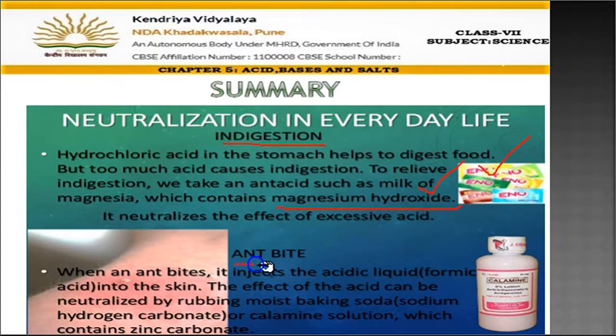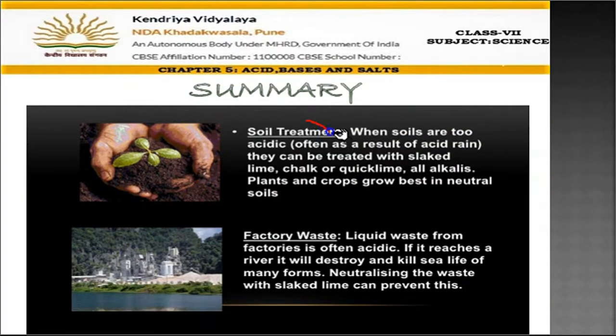Then in an ant bite, the bite has formic acid, so we can use calamine solution on it, or baking soda can also be rubbed to get a neutralization reaction. Then soil treatment. If the soil becomes acidic, we can use quick lime to make the soil neutral. And in the factories' waste, we use limestone.